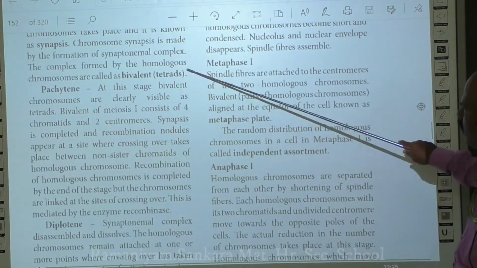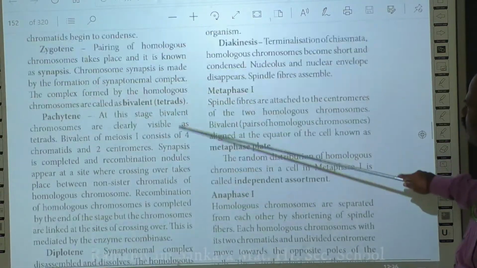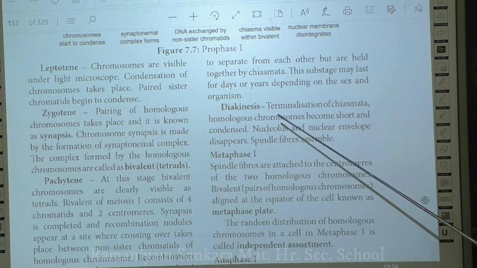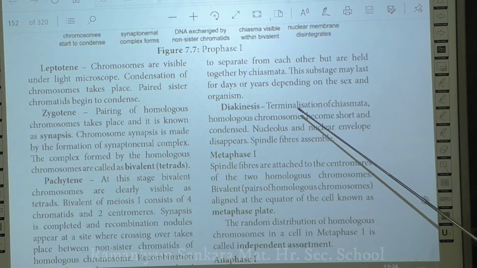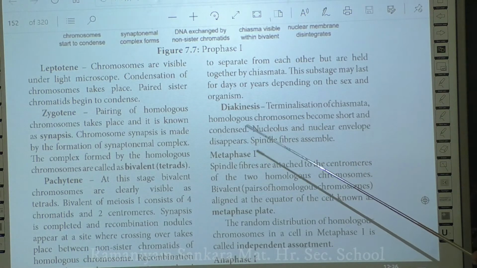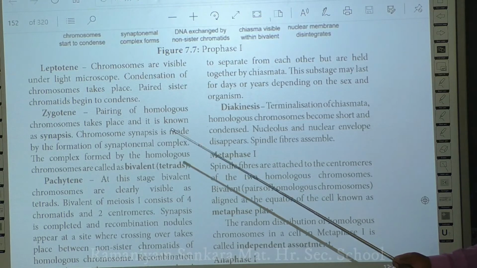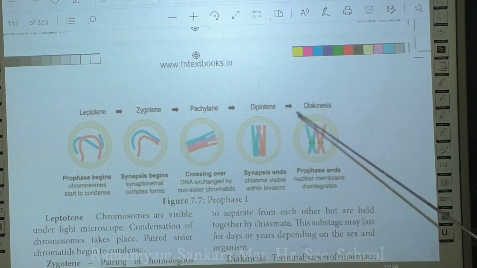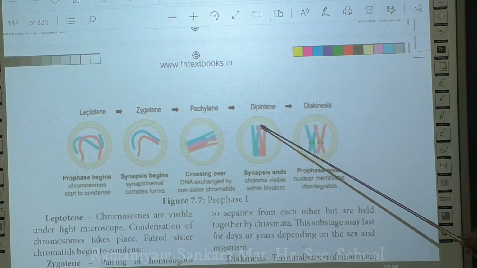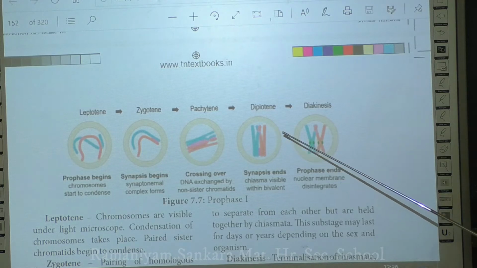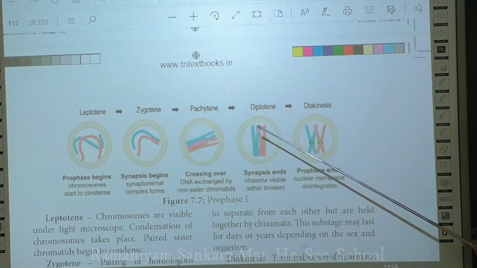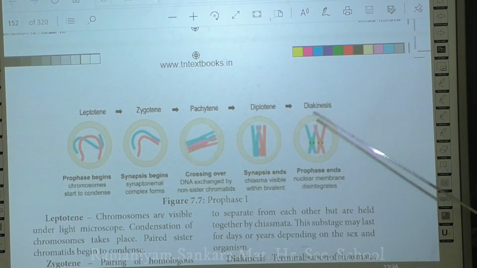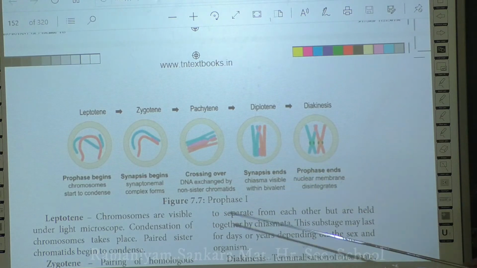Next to diplotene is finally diakinesis. So what is diakinesis? Here the terminalization of chiasma usually takes place, and the chromosomes again undergo condensation and become very short. That is what is called diakinesis. You can see from this diagram that the X-shaped structures slowly disappear, and the chromosomes undergo further condensation and form very short chromosomes. That is what takes place in diakinesis. So that is the end of your prophase 1.